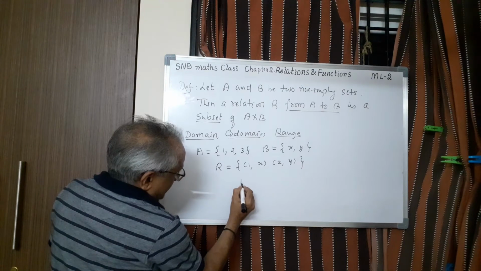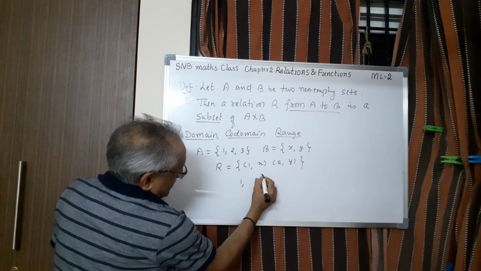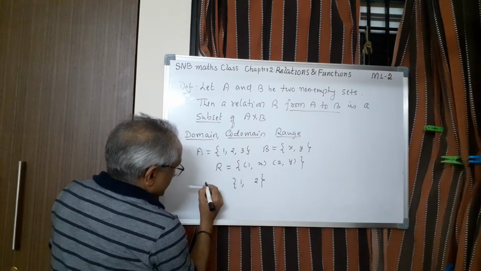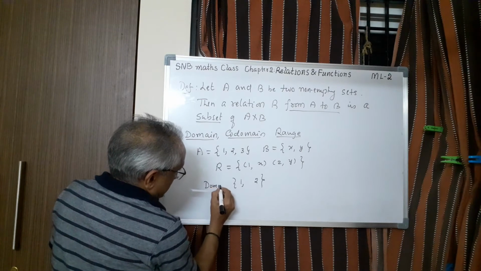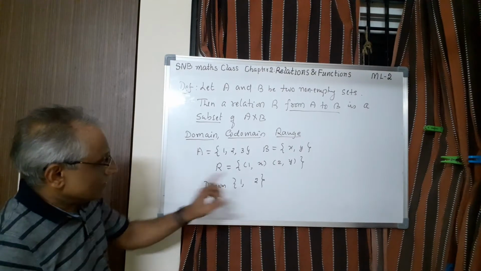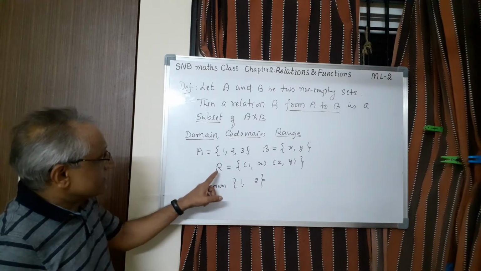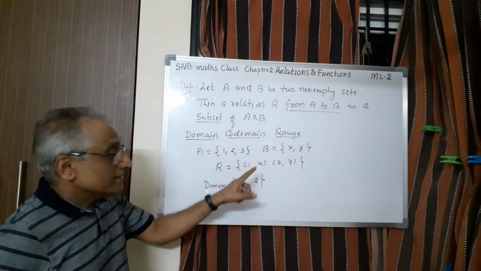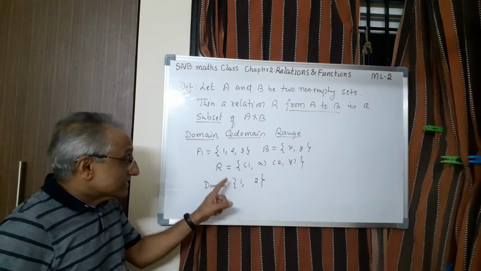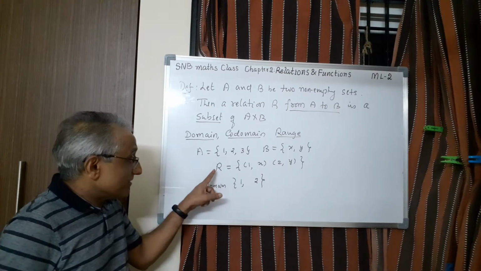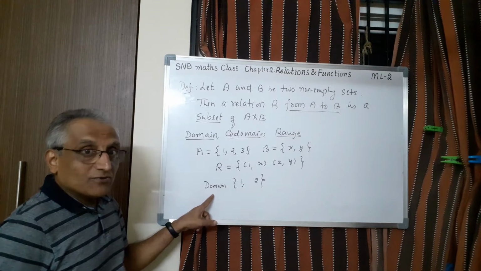If I take 1 and 2, this set is called domain. So how do you define it? If R is a relation from A to B, then the set of first elements of the ordered pairs of R is called domain.